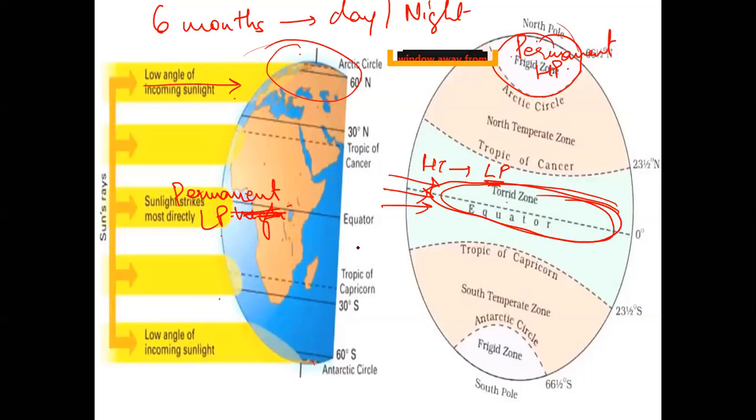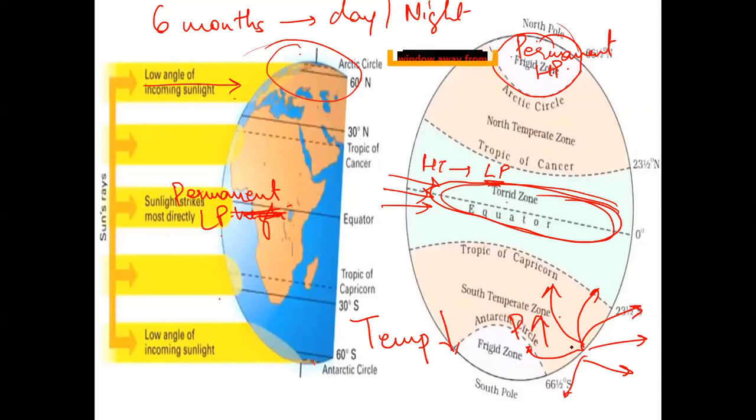Whenever the temperature is low, the pressure will be high. High pressure is when the wind moves outside from the area. Whenever the wind moves outside from the area, it is called a high pressure zone. Whenever the temperature is high, the pressure is low. It is a low pressure area. In a low pressure area, the wind moves towards the area.